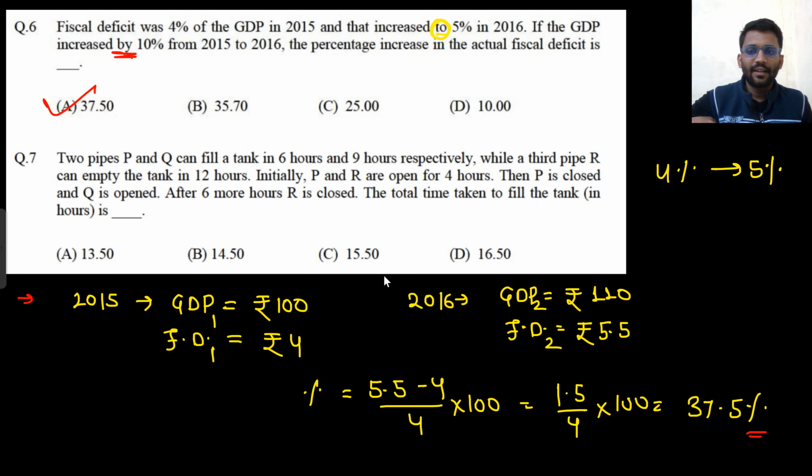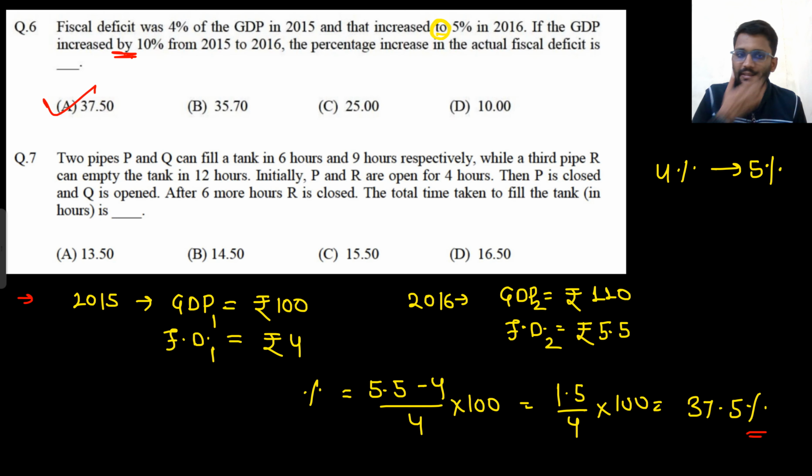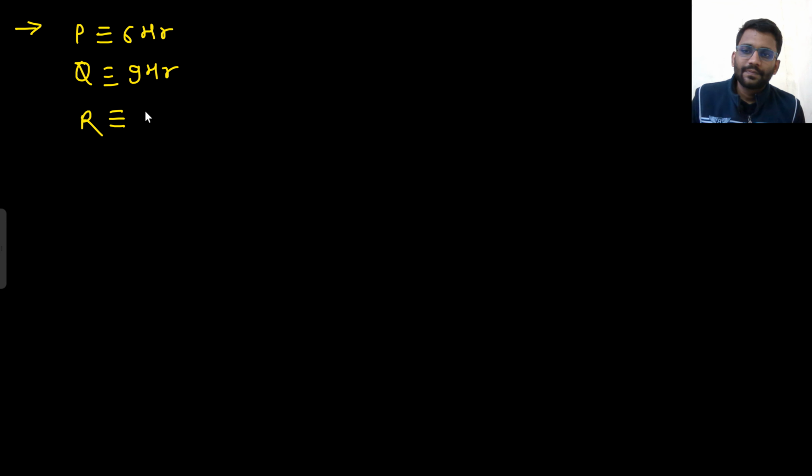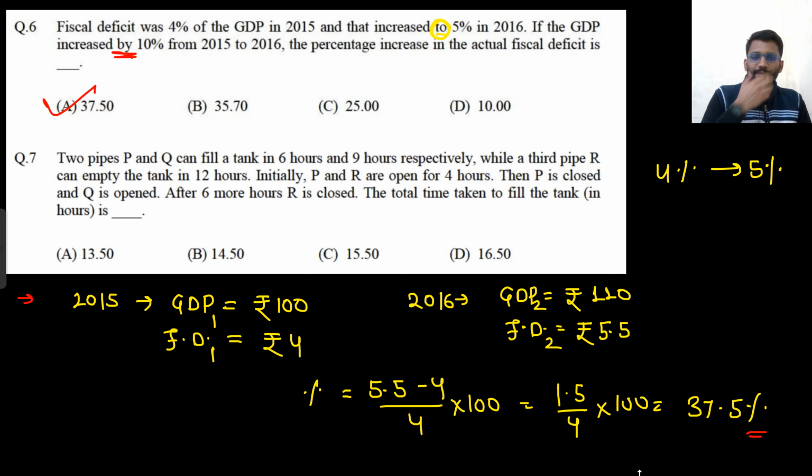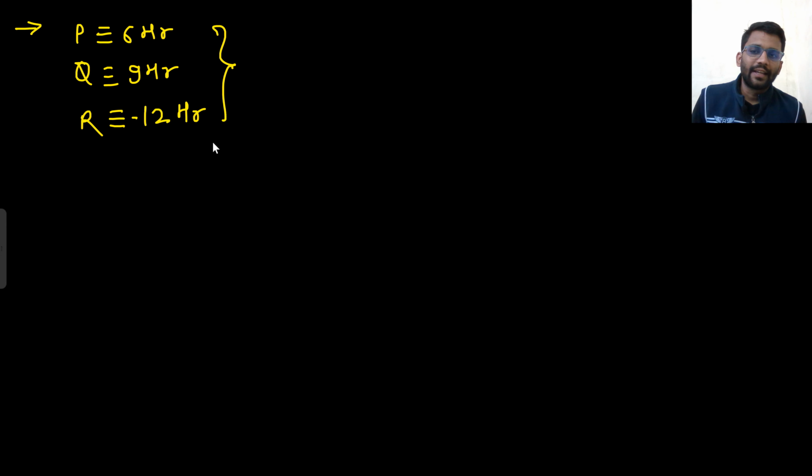So two pipes are there. P can fill the tank in 6 hours. Q can fill it in 9 hours. And R can empty it in 12 hours. Now initially P and R are open for 4 hours. So what you will do? First thing you will do is take the LCM of this. What will be the LCM? That would be 36. So we will assume that our tank is of 36 liter.